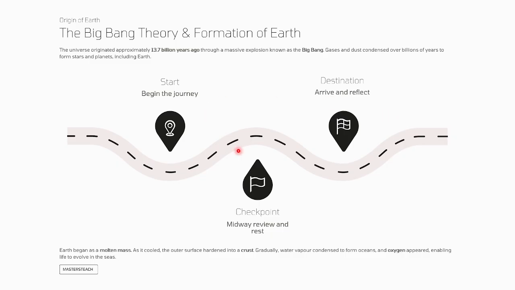It's a start journey, then there is a checkpoint, then destination. Earth began as a molten mass. As it cooled, the outer face hardened into crust. Gradually, water vapor condensed to form oceans. Oxygen appeared, enabling life to evolve in the sea.